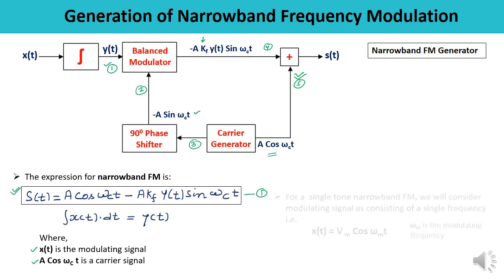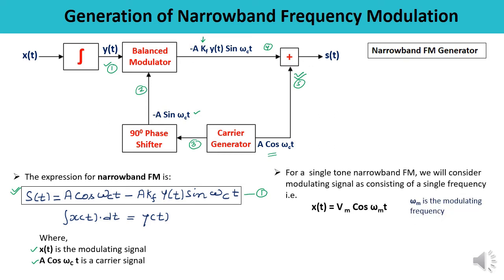So let us say the equation of the modulating signal is written as Vm cos omega mt. So xt is equal to Vm cos omega mt, where omega m is the modulating frequency. This is what we have got over here. Now let us calculate y. How to calculate y? We need to integrate it. So y will be the integral of xt into dt.